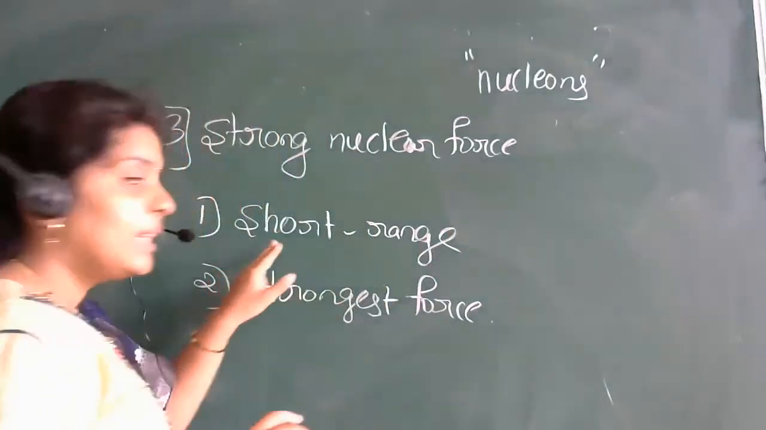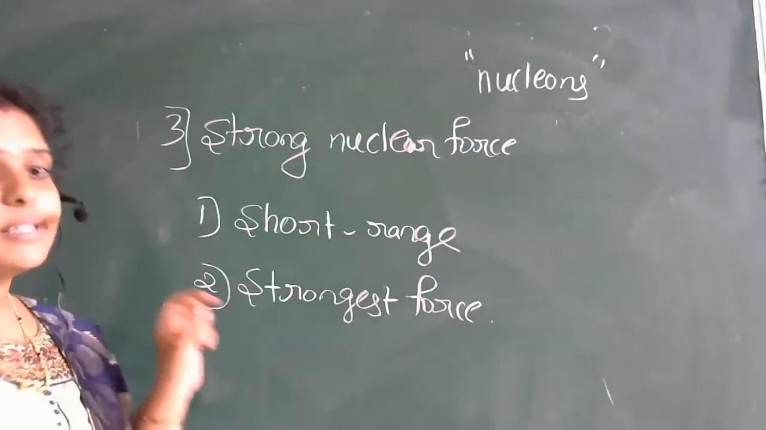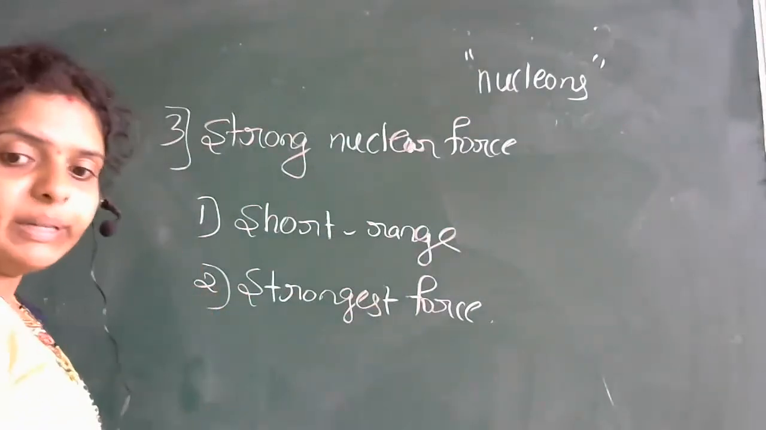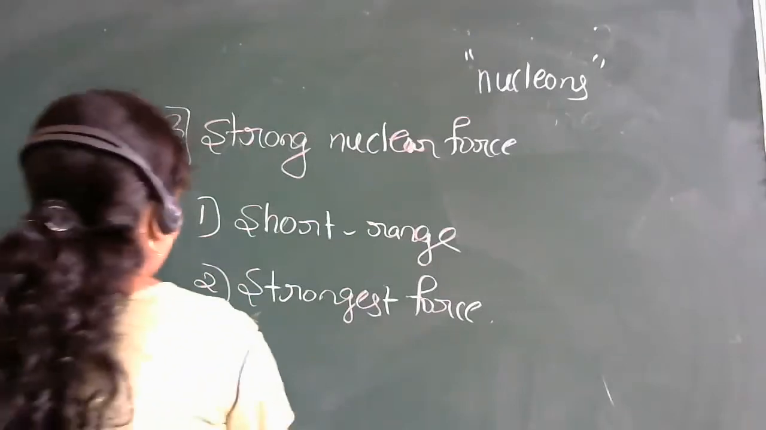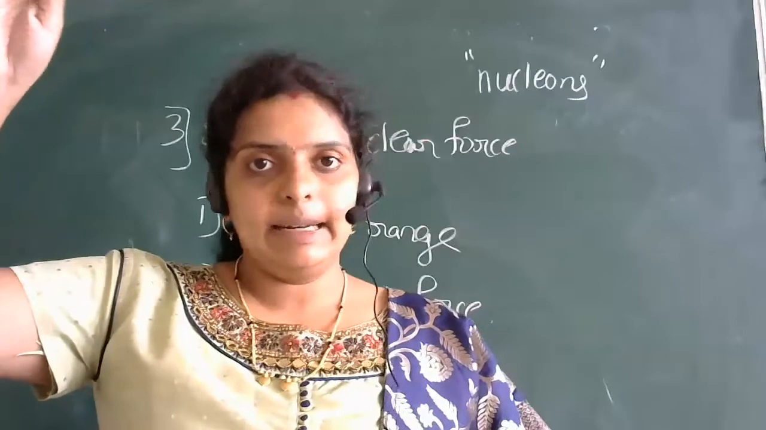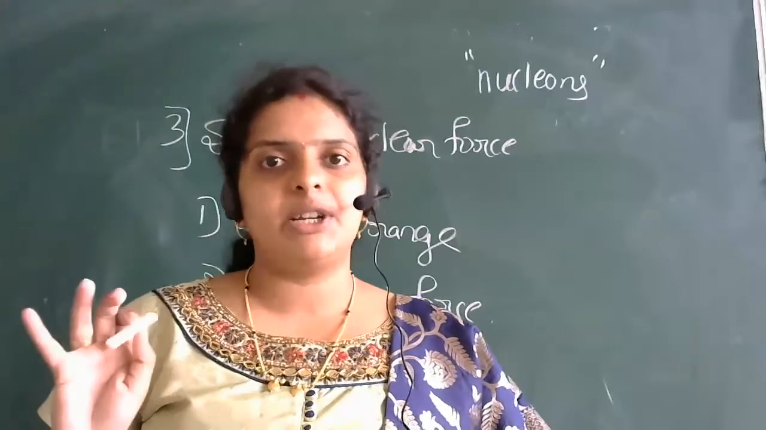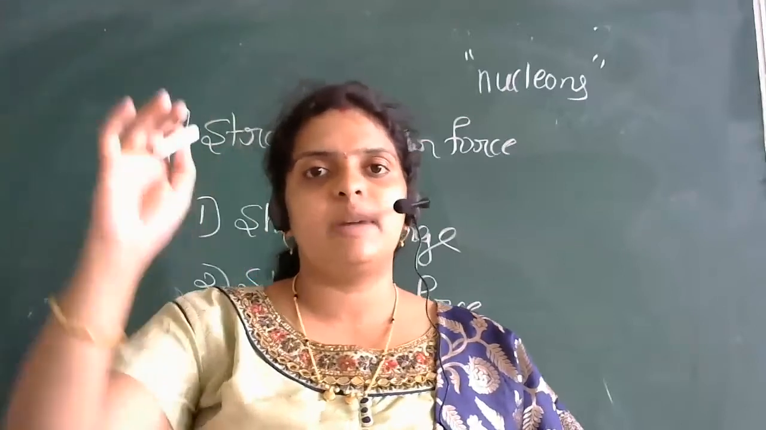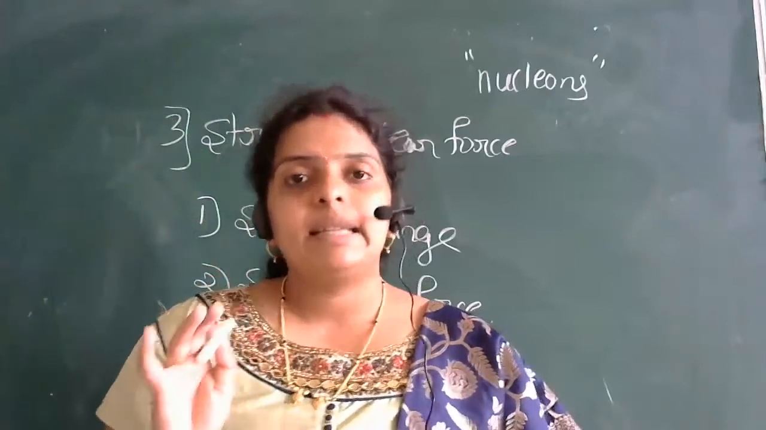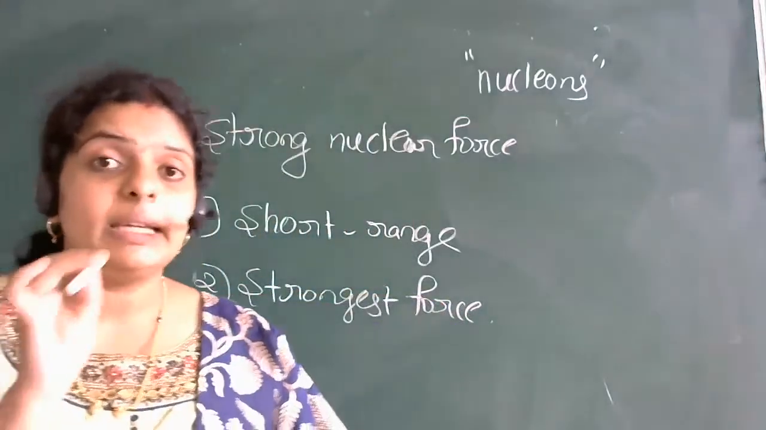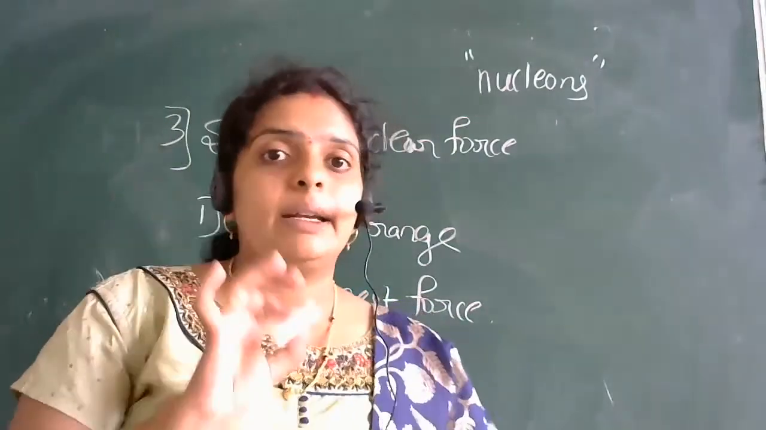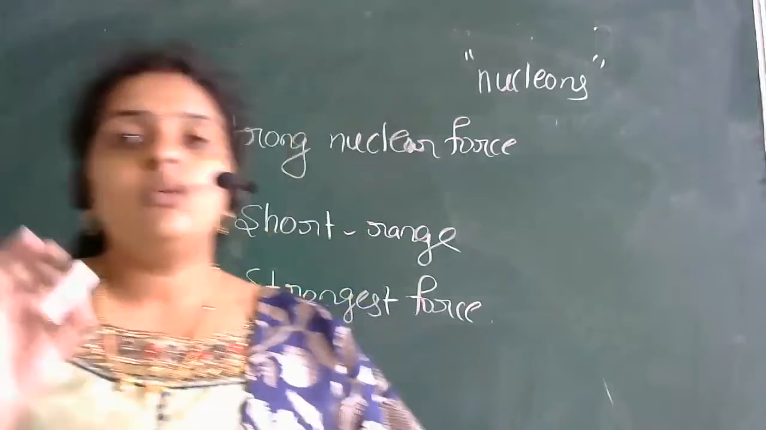Concentrate properly. It is a short range force. It is the strongest force in nature. You can take one more property, that is the third property: it is stronger than both the electromagnetic force as well as the gravitational force. Then the last property is it does not obey the inverse square law. It will not obey your inverse square law.